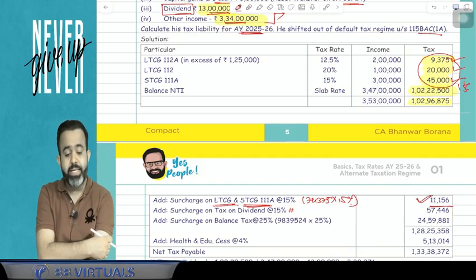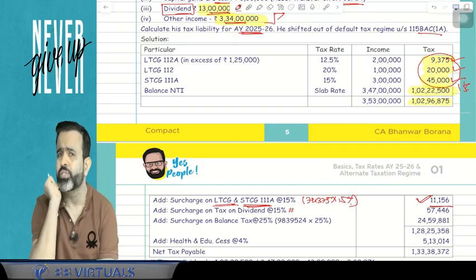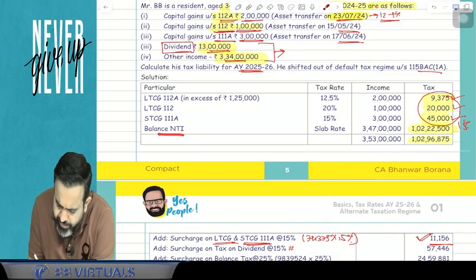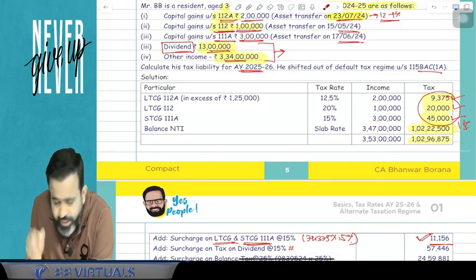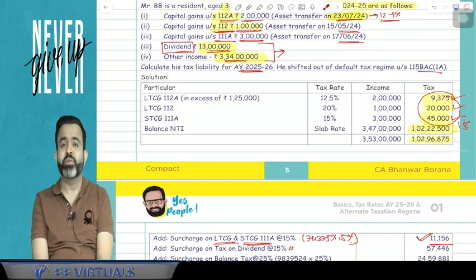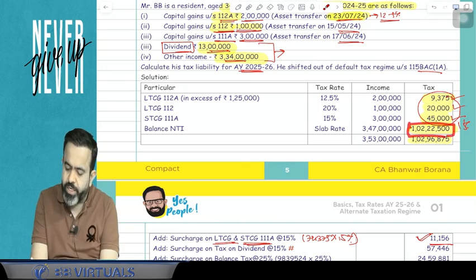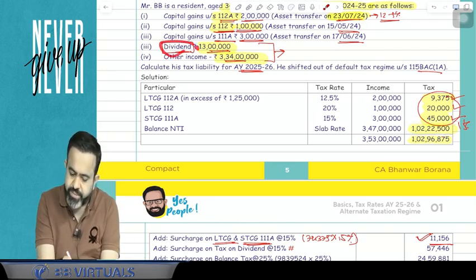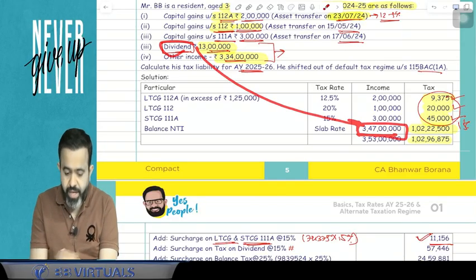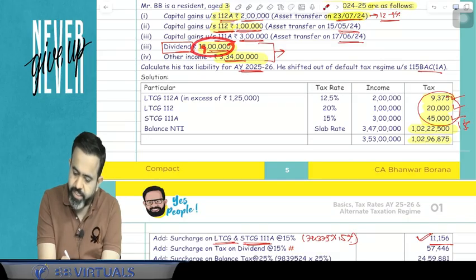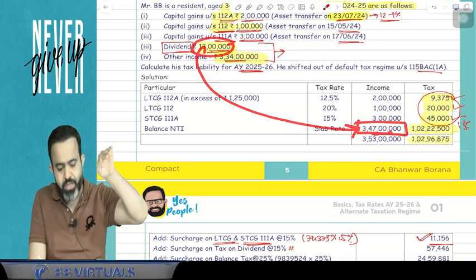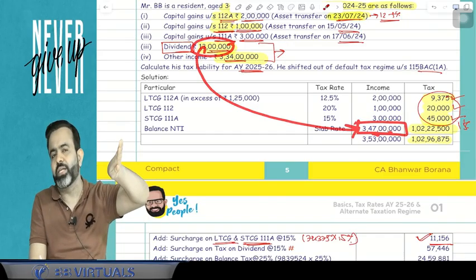Now guys, tax on dividend also. On dividend also the surcharge should be 15%. But dividend is taxable as per slab rate, and the tax on dividend is included in the 1,02,22,500. Because your dividend is 13 lakh, and this 13 lakh is part of the balance income of 3.47 crore, it is included in the 3.47 crore.